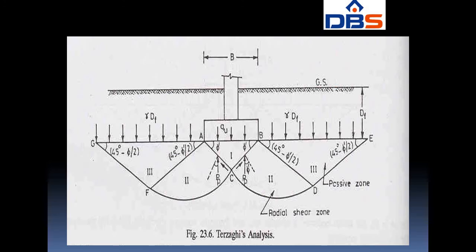In the third passive zone, an overburden pressure of gamma DF is acting from the upward direction.